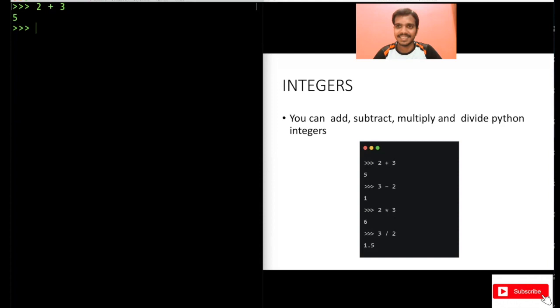See the magic here. You have used two integers, 2 and 3, and you have given an operator here, plus, that is used to add these two numbers. It got printed 5 here. Similarly, do 3 minus 2. It gives you 1. So these are simple operations on integers, right? You have studied this in maths. The simple operations on integers. And you can also do 3 into 2. It should be 6. 3 divided by 2 is 1.5.